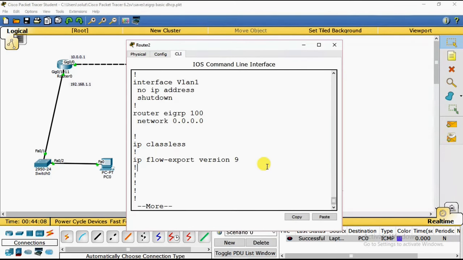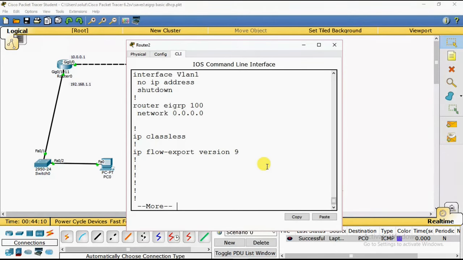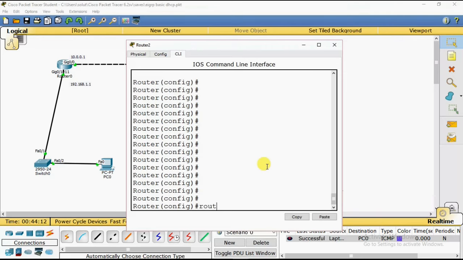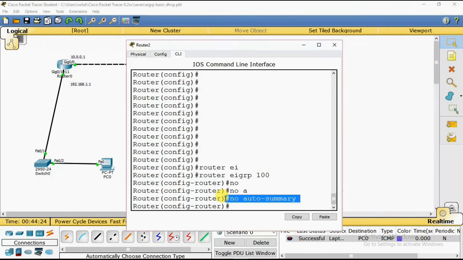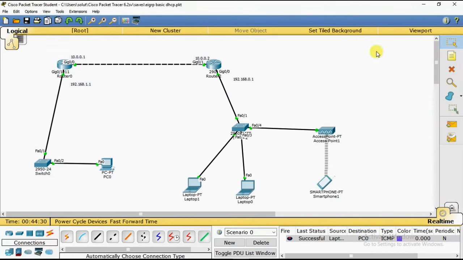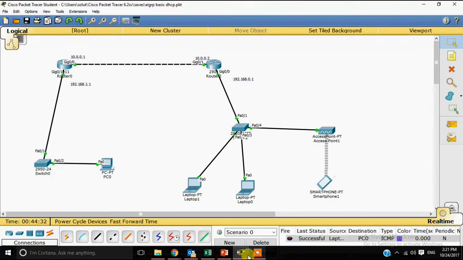And you have to run one more command: under router EIGRP 100, no auto-summary. You have to run this command also after the network statements, and then voila, your configuration is successful. That's it.